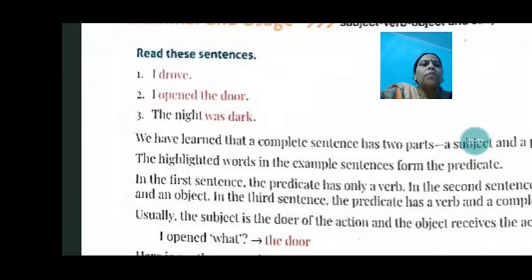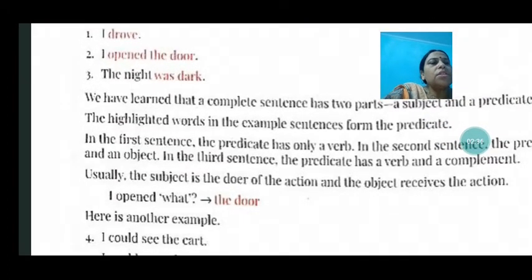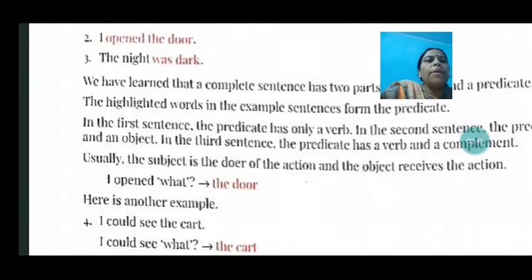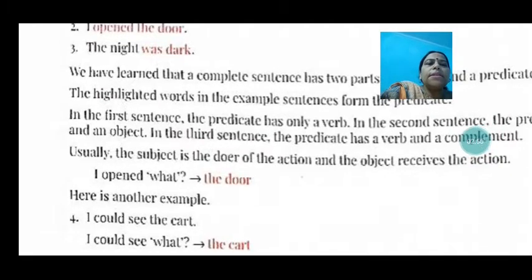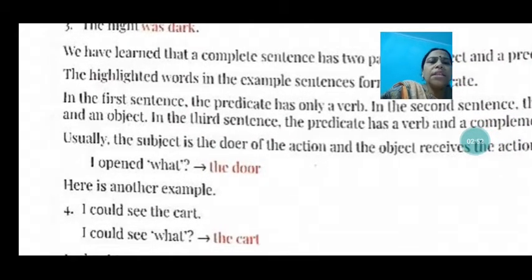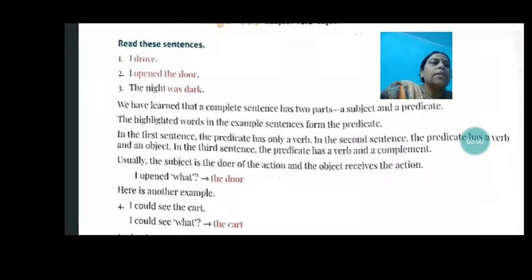Now see, in the third sentence, the predicate has a verb and a complement. We'll read about the complement, but first let us understand about the doer of the action, the subject, and the object. So, I opened what? The door. Then here is another example. Let us say, "I could see the cart." I could see what? The cart. So that is the object.